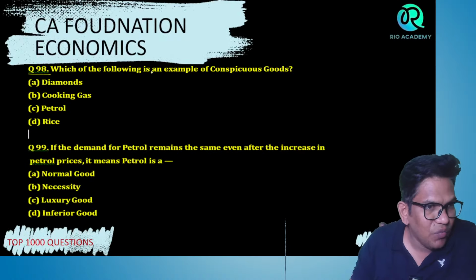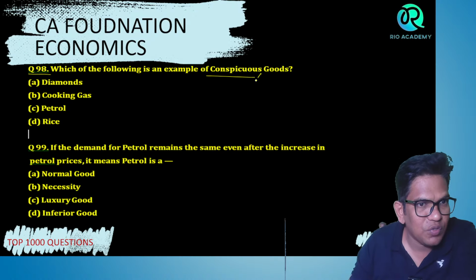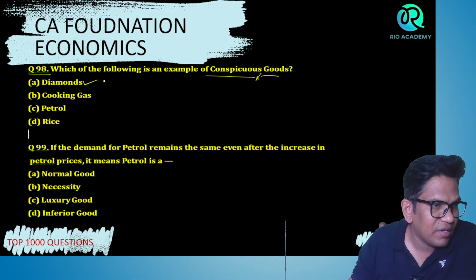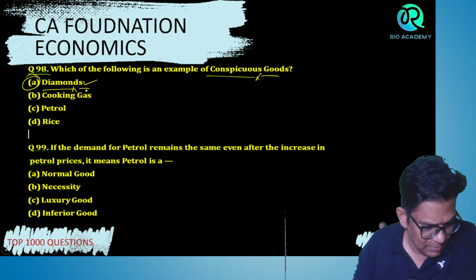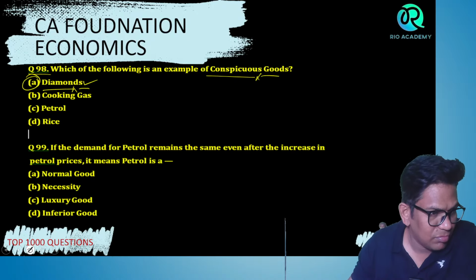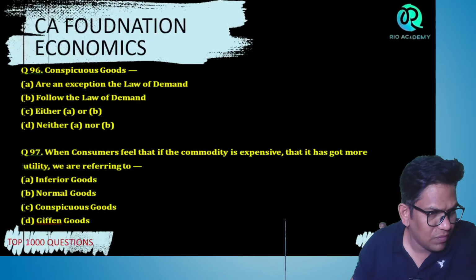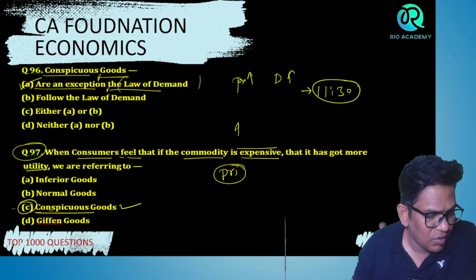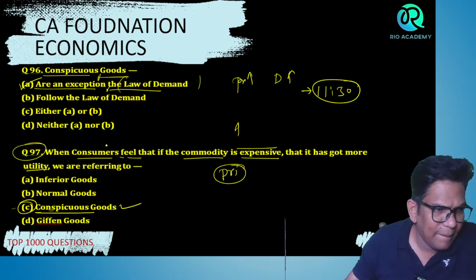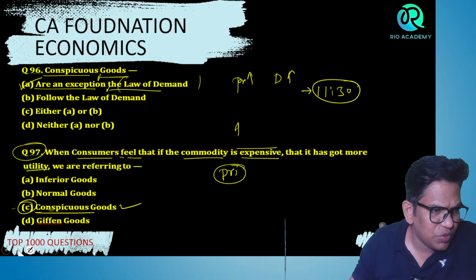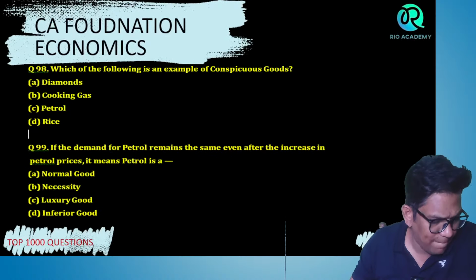Question 98. Which of the following is an example of conspicuous goods? Diamond. Yeah, because the others are necessary goods, right? Diamond is the conspicuous good here. 97 is C, I guess. Check it. We are dealing with conspicuous goods here.